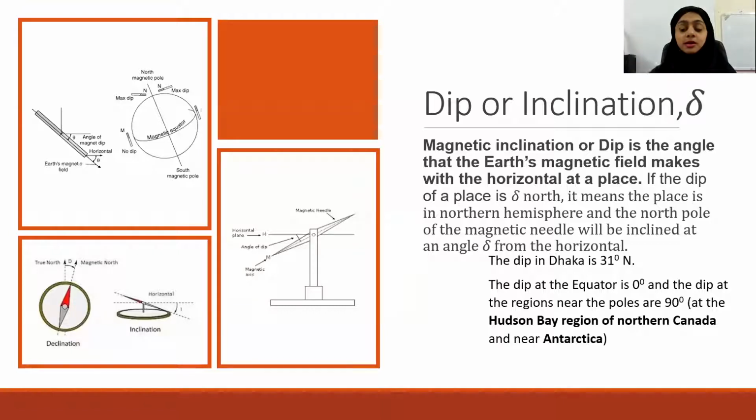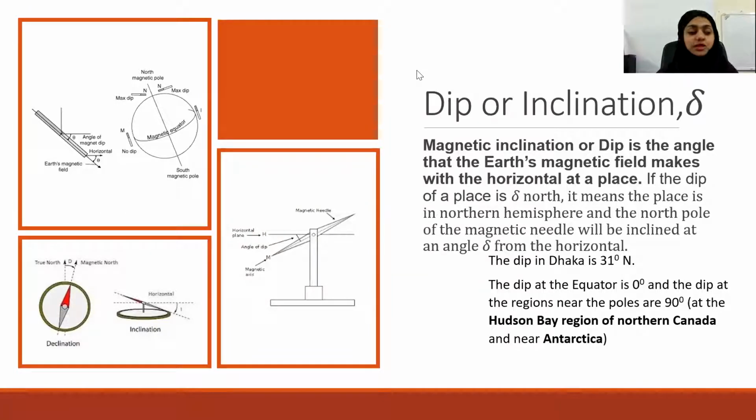So it is the ground level. Now, when you take the globe, the earth, at any point the horizontal will be the tangent drawn at this point. So at any point on the surface of earth, the ground level or the tangent drawn at that place is called the horizontal.